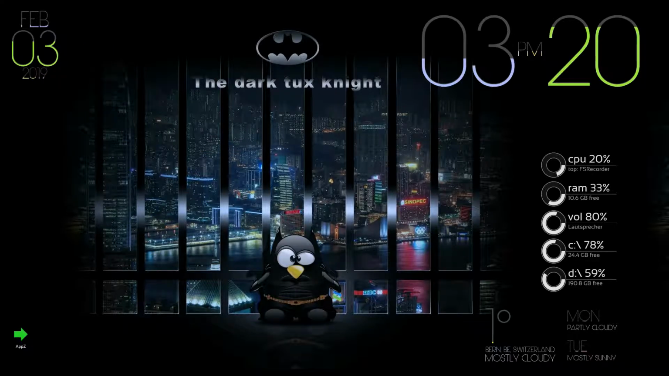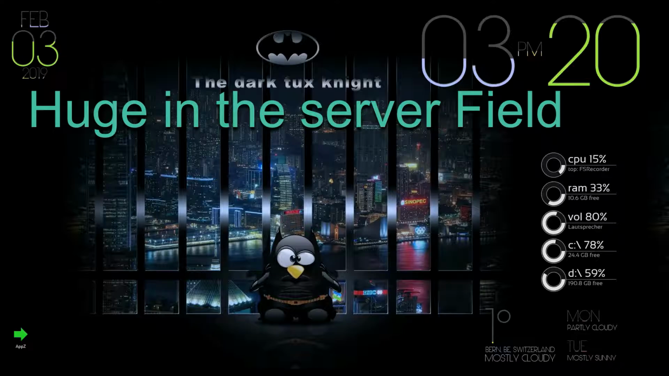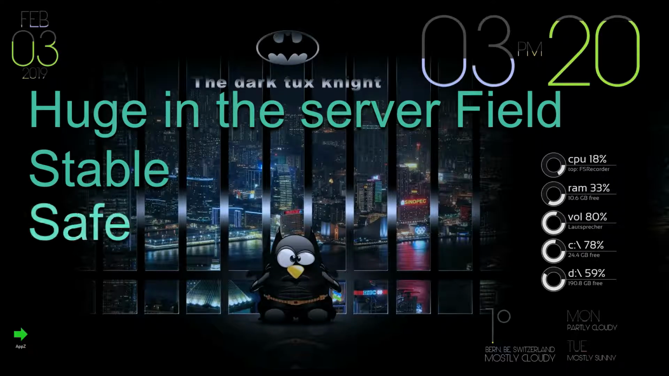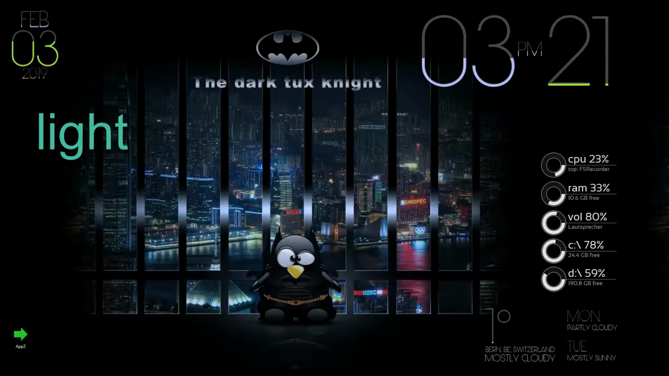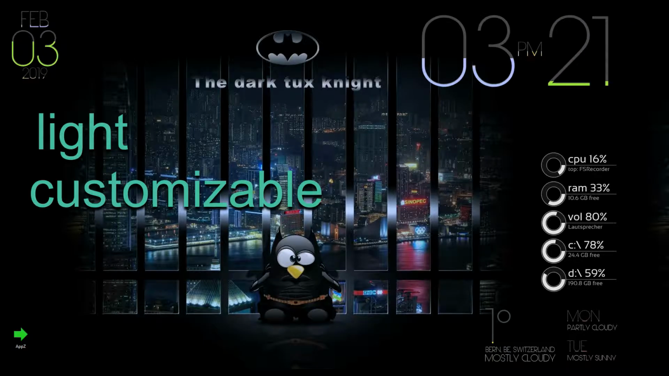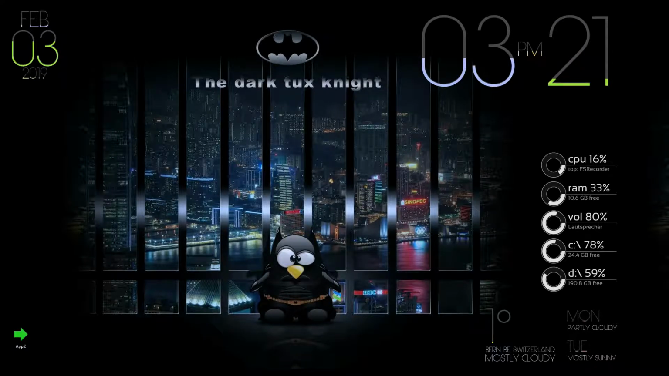Linux is huge in the server field, stable, safe. You don't need an antivirus to protect you from viruses. We will talk about it in another lesson. It is light and customizable by the user. You can make it however you like it.